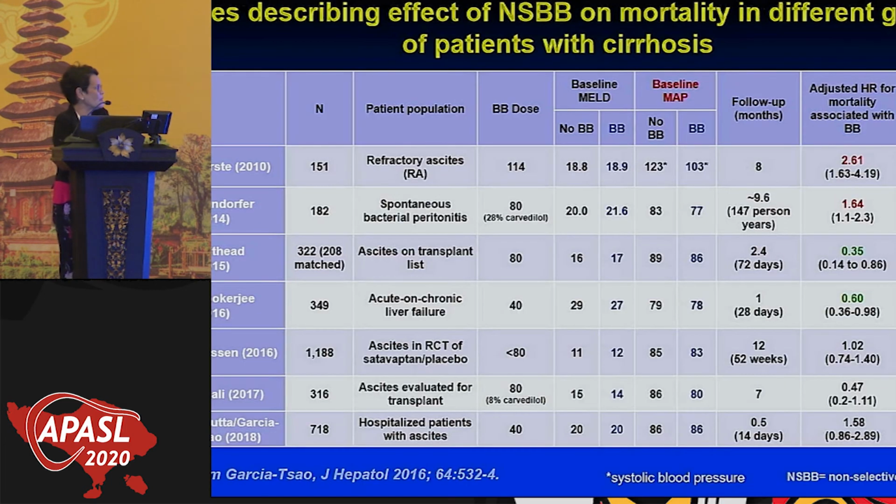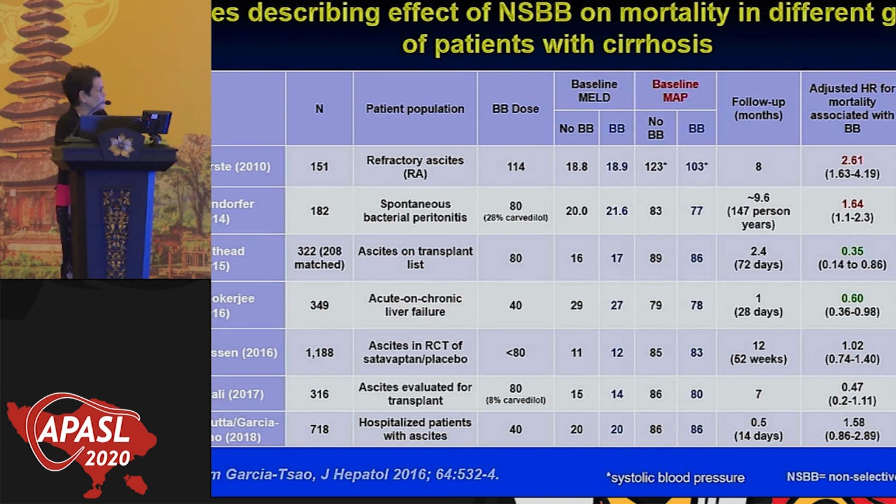So I'm summarizing the studies. These are the first two studies, by Serste and Mandorfer, that showed that beta blockers were deleterious in patients with refractory ascites or with SBP, with 2.6 times higher mortality, and 1.5 times higher mortality in those on beta blockers compared to those not on beta blockers. Since then, there have been a lot of studies showing the opposite, but I'm going to show you the ones that looked at dose and that looked at mean arterial pressure.